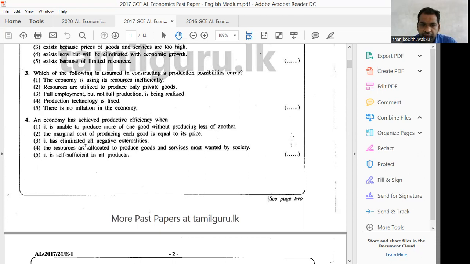It has eliminated all negative externality, wrong. The resources are allocated to produce goods and services most wanted by the societies. Not productive efficiency, that is allocative efficiency. MC equal P. Number 5, it is self-sufficient in all products. No. Therefore, number 1 is the answer. It is unable to produce more of one good without producing less of another. That is productively efficient. Answer number 1 is correct.